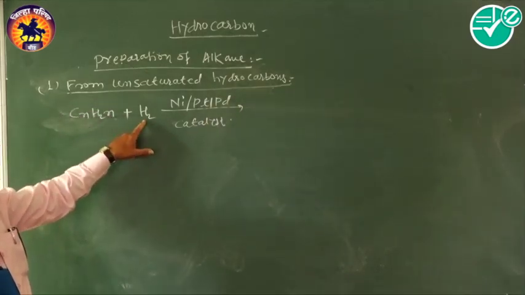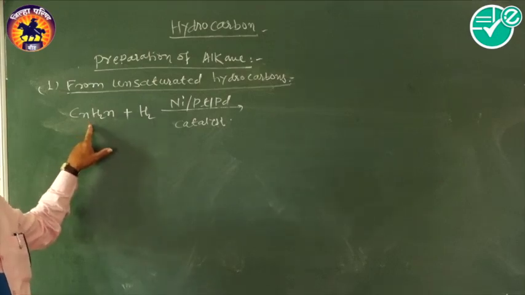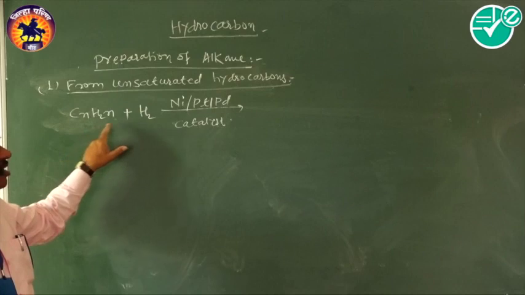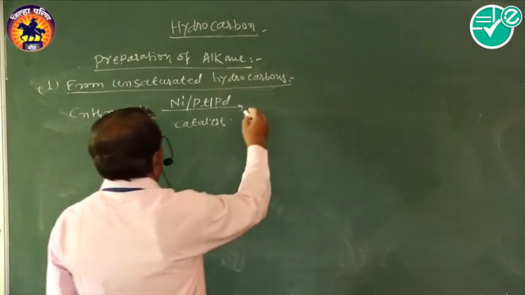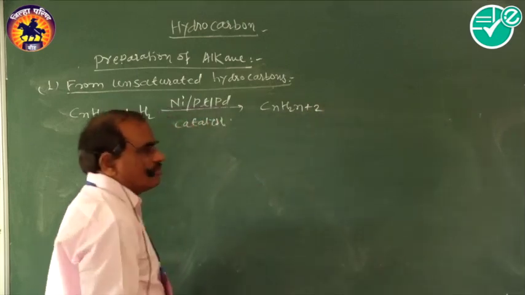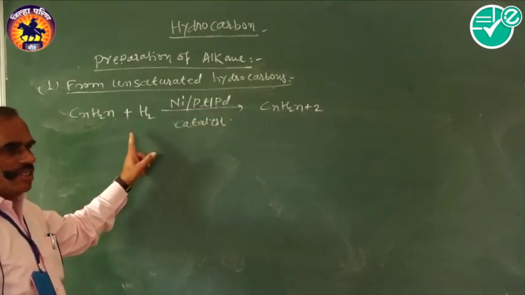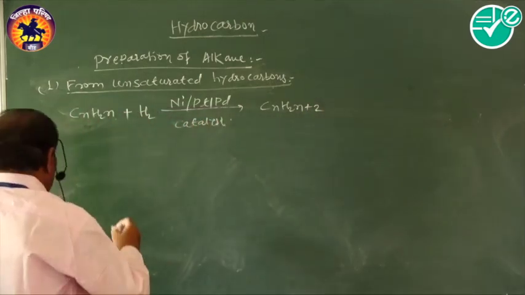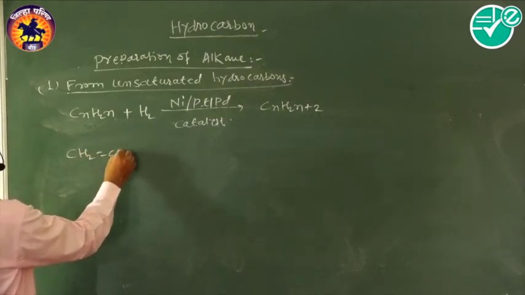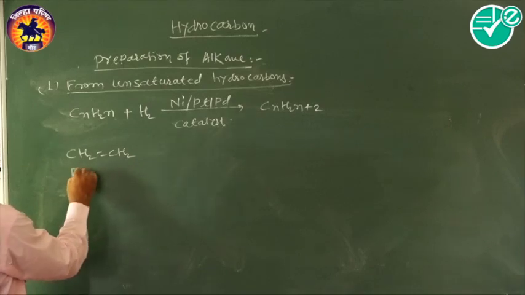Here, in this case, hydrogen is added to the alkene, with general molecular formula CnH2n. Therefore, this general molecular formula becomes the alkane, CnH2n+2. That is in the case of a general molecular formula. But we have taken a particular example: suppose the alkene CH2=CH2, that is ethene,